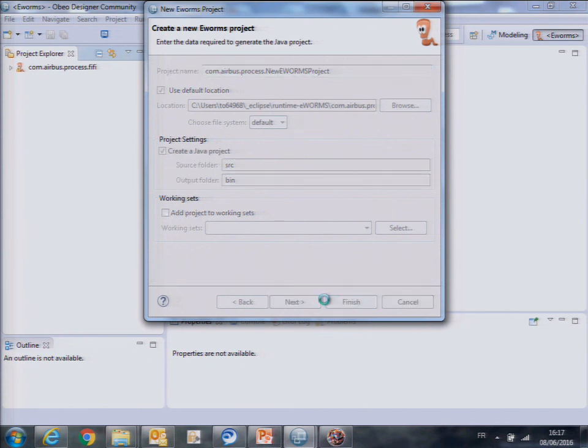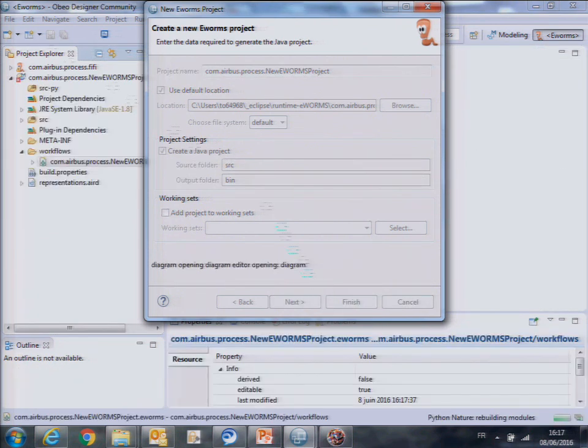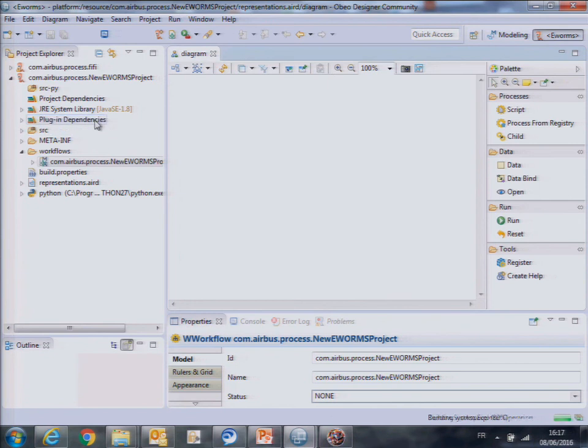So you can click finish at the beginning. It's creating a certain structure. It's also already opening a diagram to create a workflow. So the background area is really the workflow itself. It will contain several tasks, I will show you, and those tasks simply are related by parent-child relations and their data connecting. That's what I'm going to show.